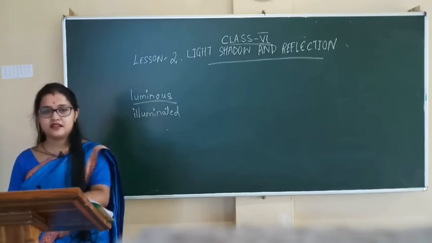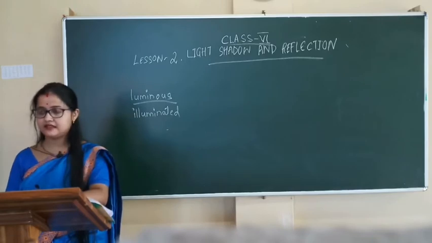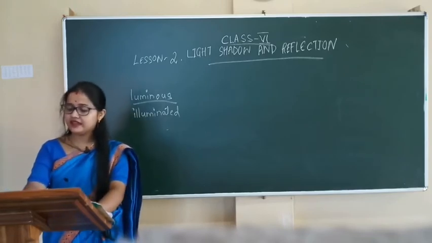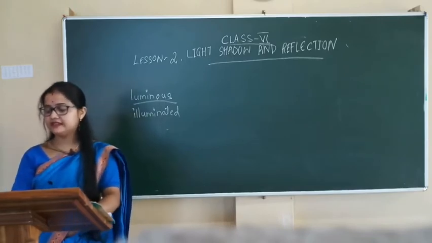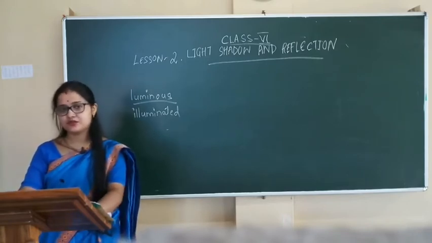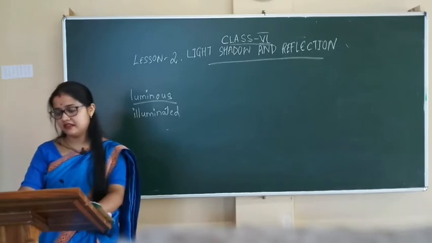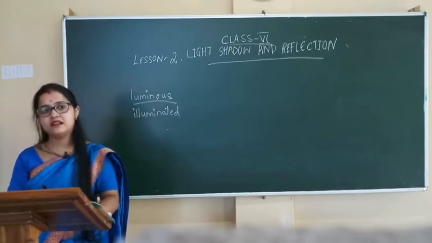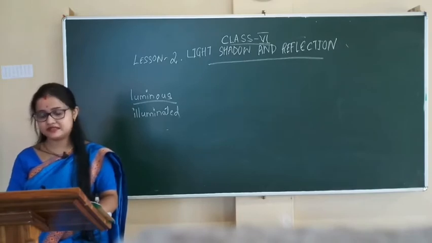They are natural sources of light. Now see, electric bulbs, candles, lanterns, torches are also sources of light, but they are man-made. They are artificial sources of light.